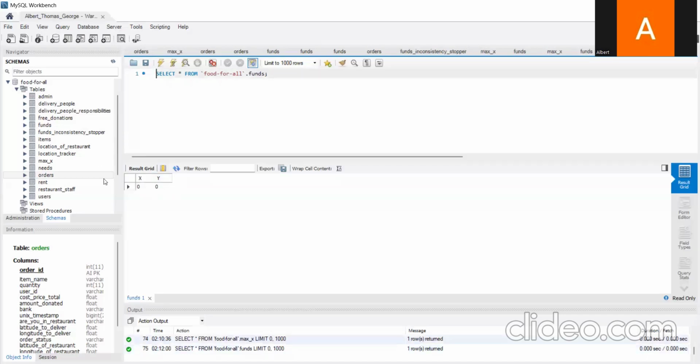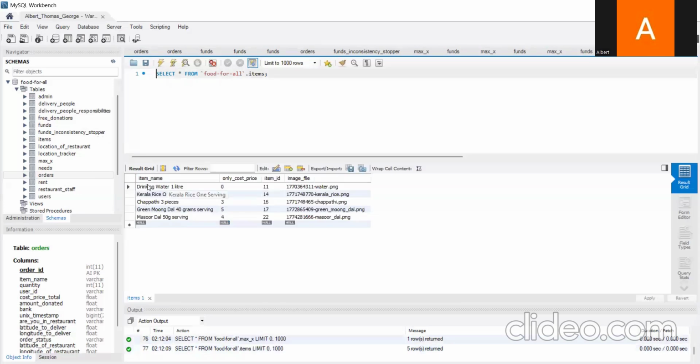So the bank balance is actually the maximum amount of funds for the people that is required minus the funds that are yet to be received for the people involved. So if the maximum amount of funds for the people required is zero and funds yet to be received is also zero, then the bank balance is zero for the people, that is the employees.